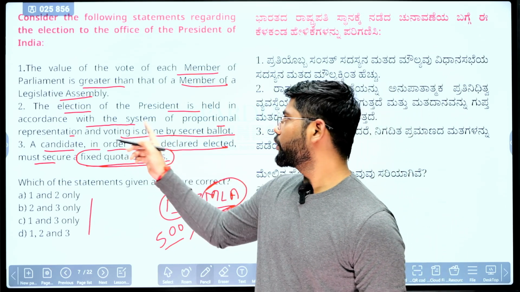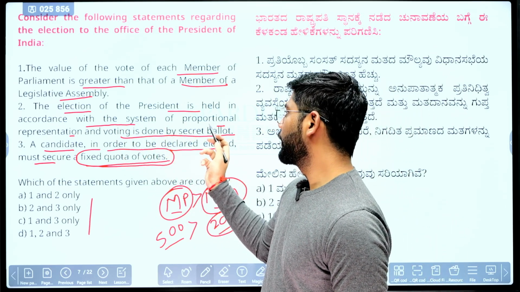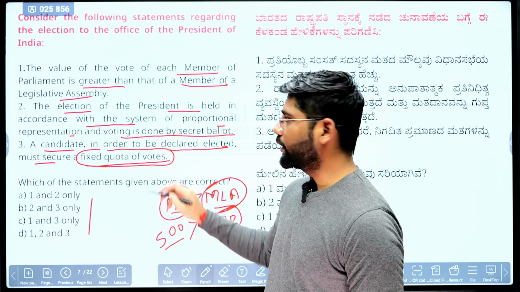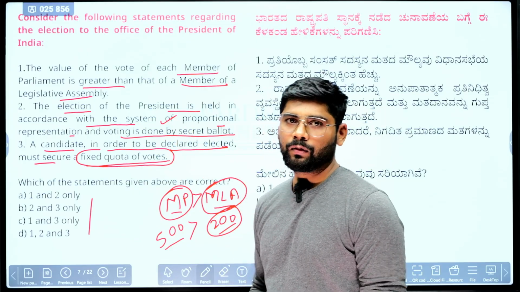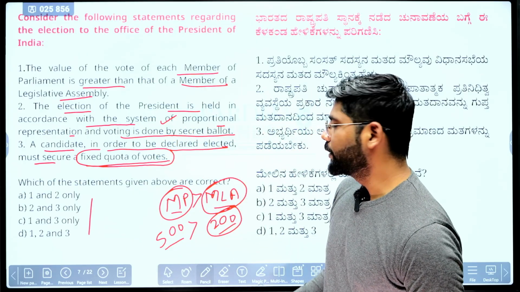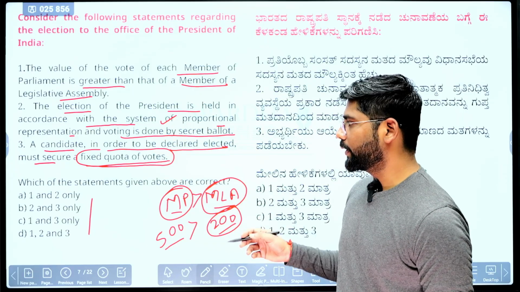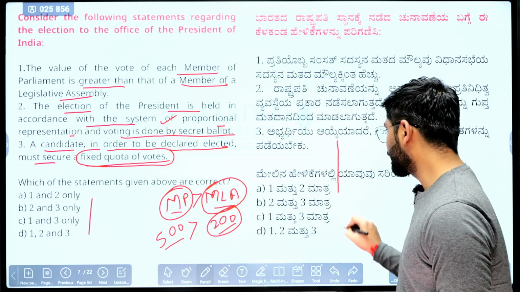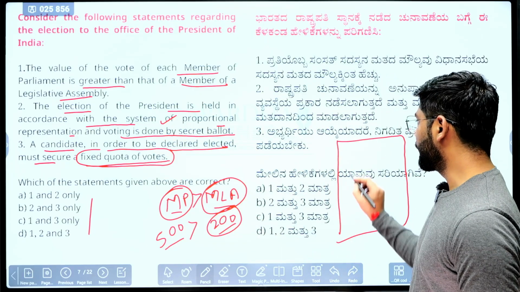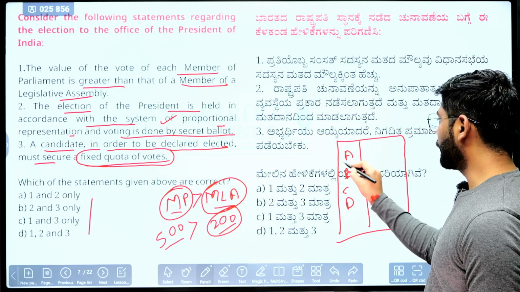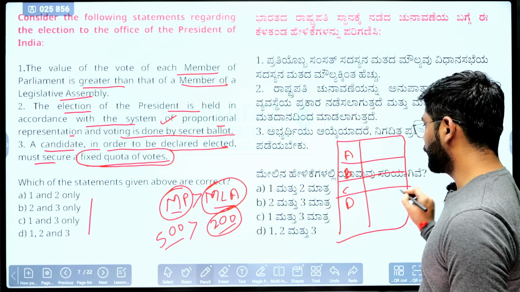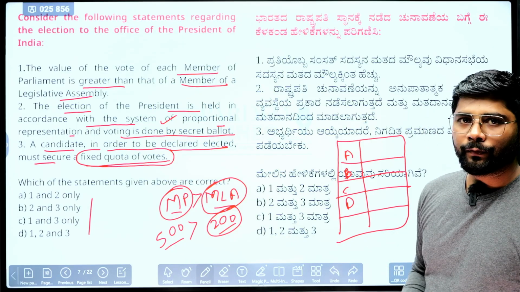Second statement: the election of the President is held according to the system of proportional representation. Yes, the system of proportional representation by single transferable vote. It means you need to give preferences. If there are four candidates, A, B, C and D, contesting, then consider you are one MP. Now what do you need to do?